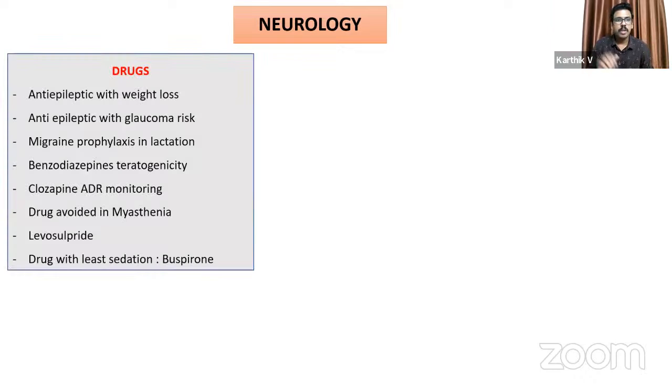So first, about neurology, I will not be discussing the individual questions that had come in neurology, but just to highlight which were the high yield areas from where the questions were asked. When you look at the drugs in neurology and allied areas, there were 8 questions, mainly about the adverse effects. That again points towards a very important area. This year, it could be neurology-based drugs adverse effects. The next year, it could be cardiology, hematology, or even endocrinology. But again, that emphasizes the importance of learning about drugs before appearing for NEET SS.